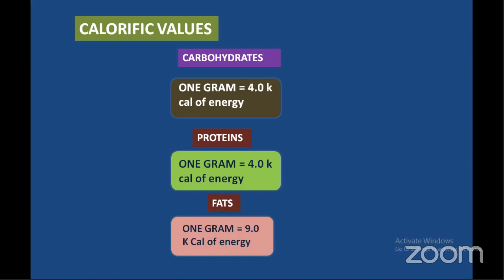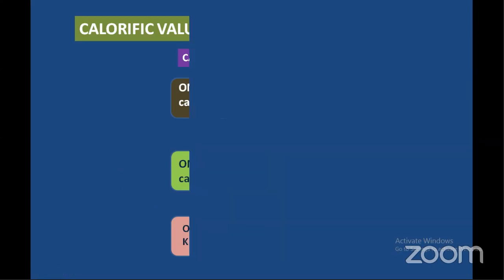That's why per day we are taking only 35% of fats when compared to other substances along with the food material. We consume only a small amount of fats because 1 gram of fat yields more calories of energy when compared to the others.